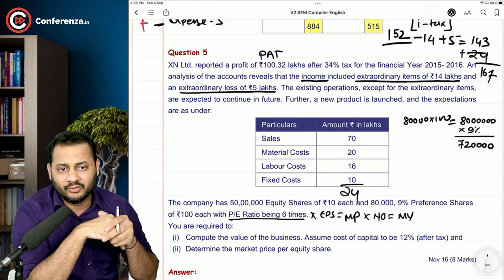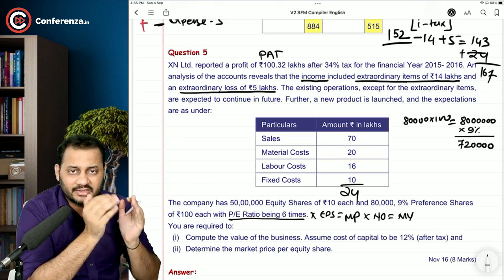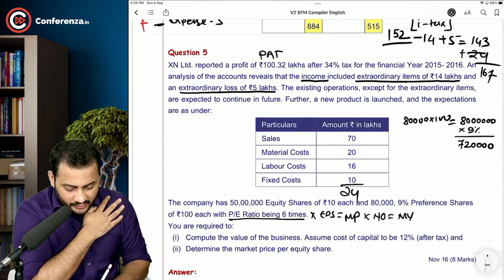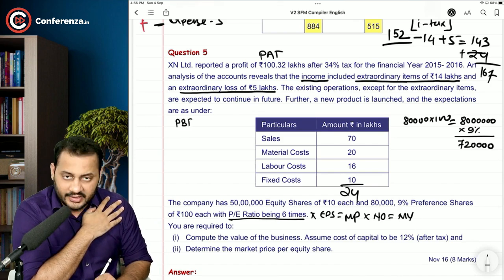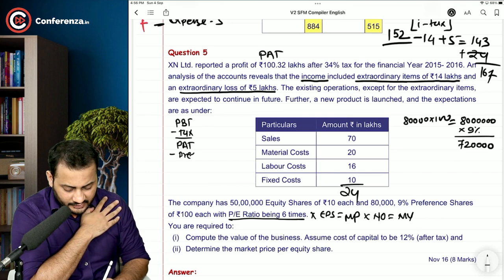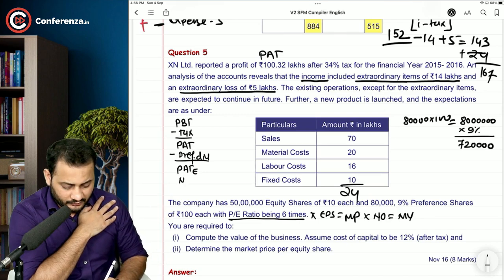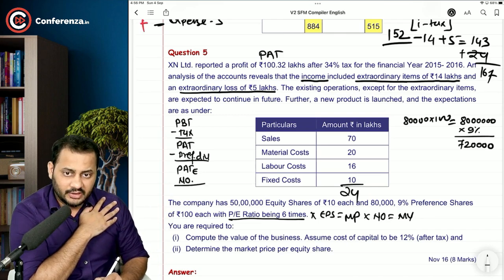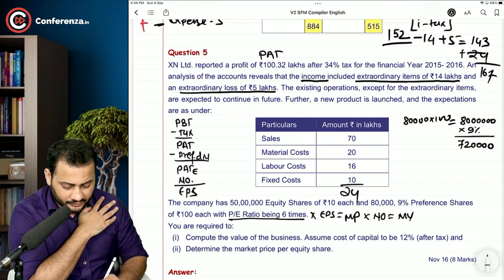Do you understand how this dividend is represented? It's very simple, sir. When you arrive at the profit before tax, you will pay the taxes, and from the profit after tax you will deduct the preference dividend. Then this profit after tax will be available for the equity shareholders, which can be divided by the number of shares to arrive at the earning per share.